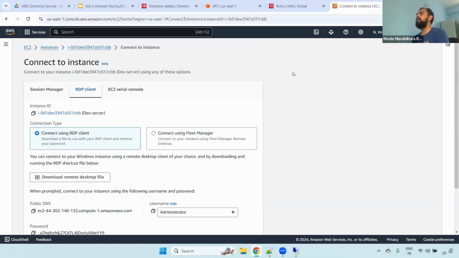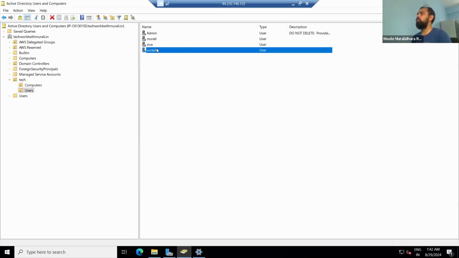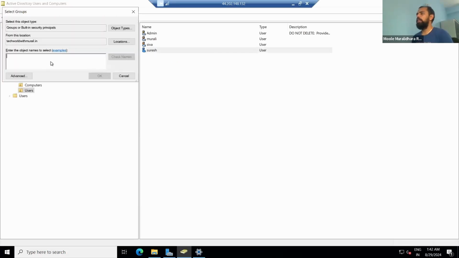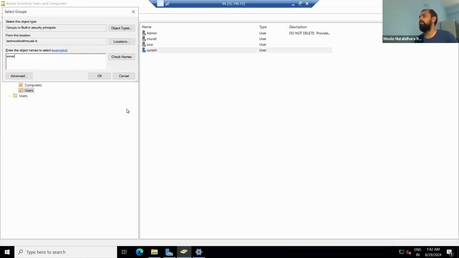You don't require a separate username and password for Jenkins, for Nexus, or for SonarQube. Once we integrate with AD, we log into the AD and add the particular group name. Example, if you have any group related to SonarQube, I'm searching here, we don't have anything, but if you have, you can select the particular one. We will add them so that they have access to SonarQube as well. Understand that? Any questions?